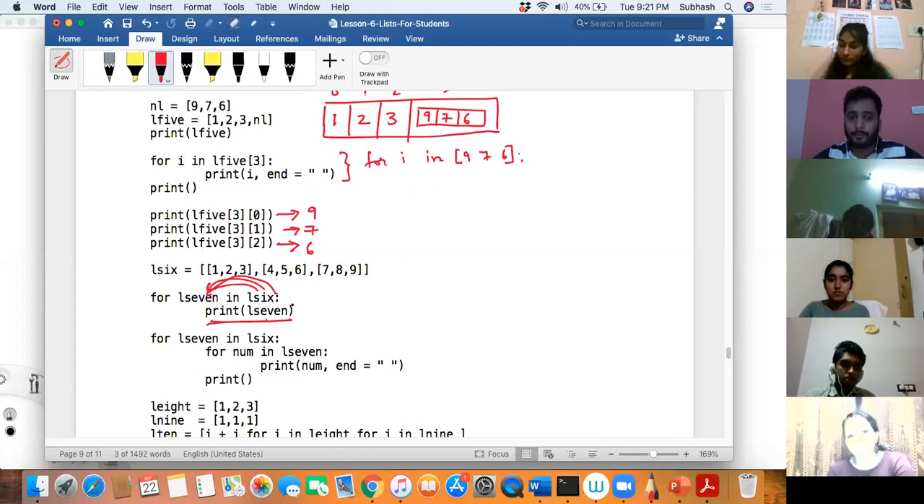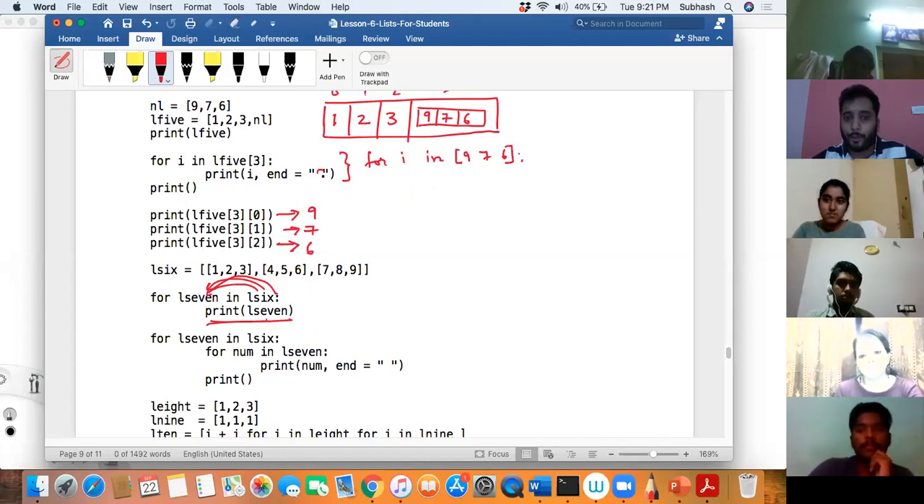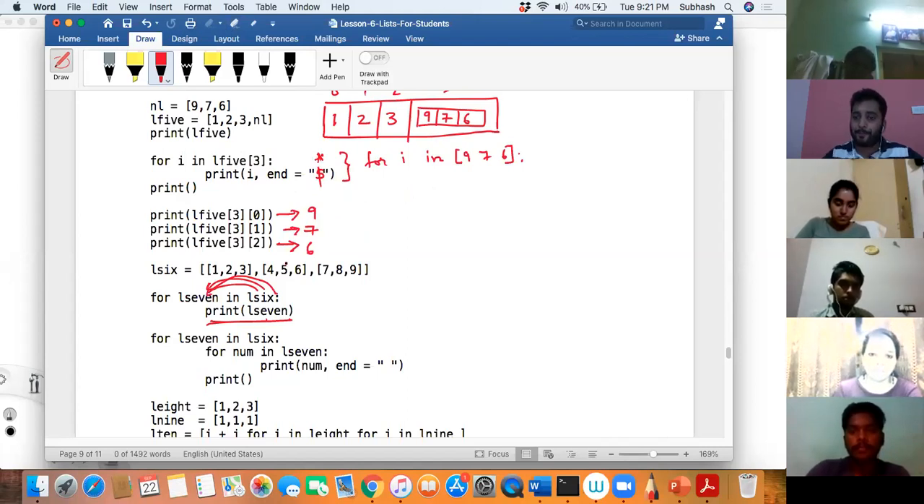Jyoti, did you understand? Okay, right. So Jyoti, today's assignment for you: instead of end, you put dollar and see what will happen. Okay, Jyoti? Put dollar, star, see, put all these things and see.